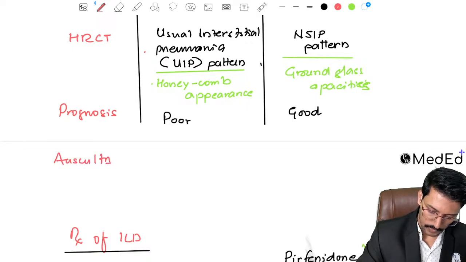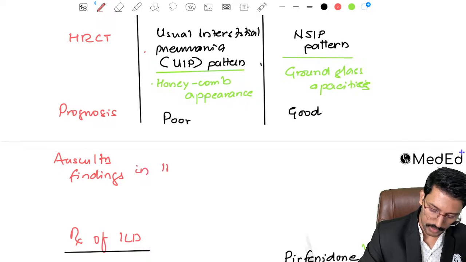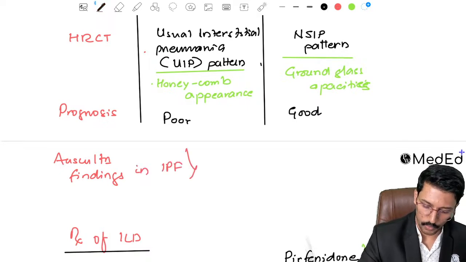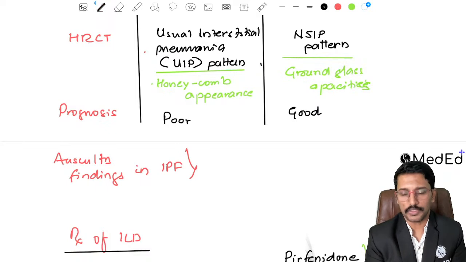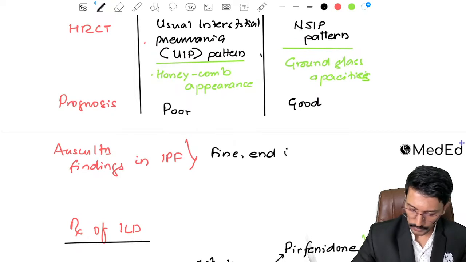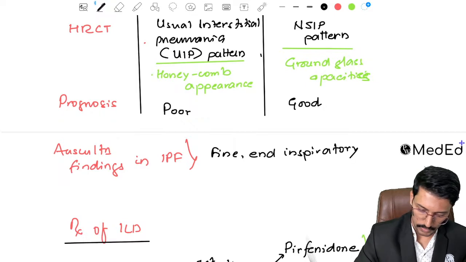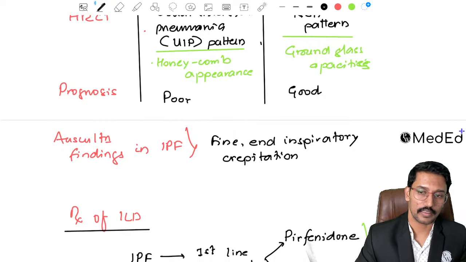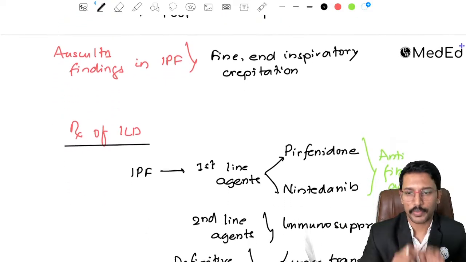Auscultation findings in idiopathic pulmonary fibrosis. Okay, so we hear crackles or crepitations, which are usually described as fine end-inspiratory crepitations, which sound like the opening or attachment of Velcro.